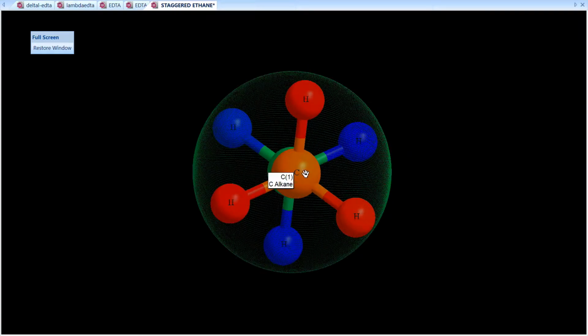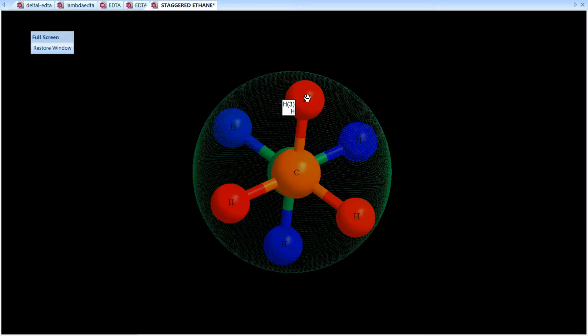This your carbon is at the center, and see, I have already told you about the color scheme that I am maintaining in my entire presentation. I have a set of 7 colors: violet, indigo, blue, green, yellow, orange and red. And in all my presentations you will see that the red color represents that the atoms are coming out of the plane, whereas the violet or the blue colors indicate that the atoms are behind the plane. So you have 3 red hydrogen atoms that are coming out of the plane and 3 blue colored hydrogen atoms that are going inside the plane. This is your ethane in its staggered form.